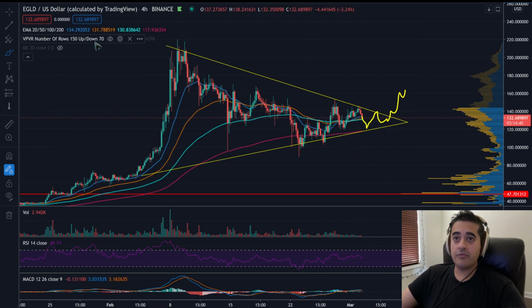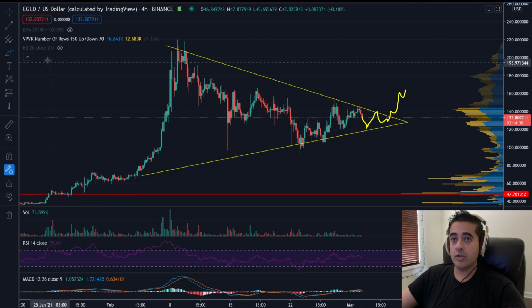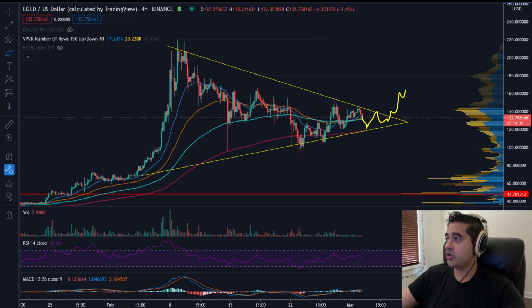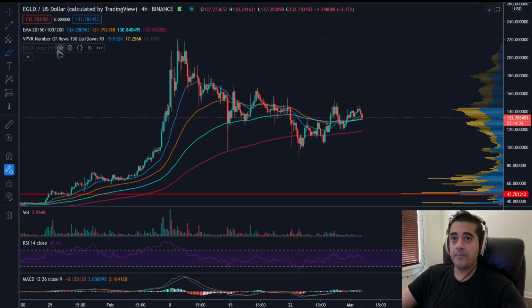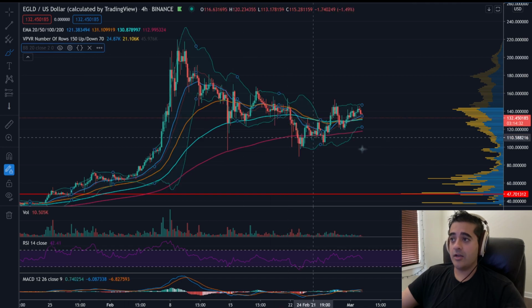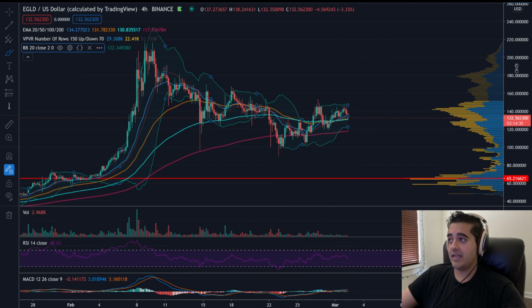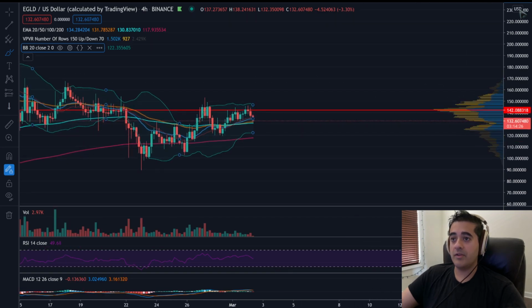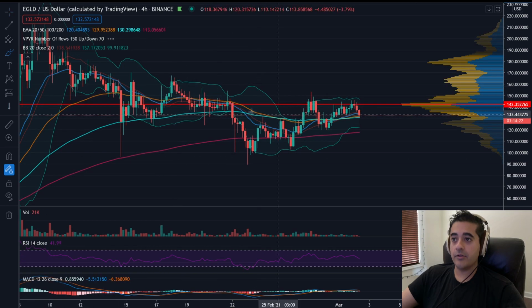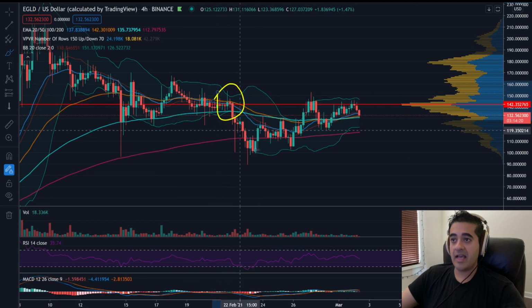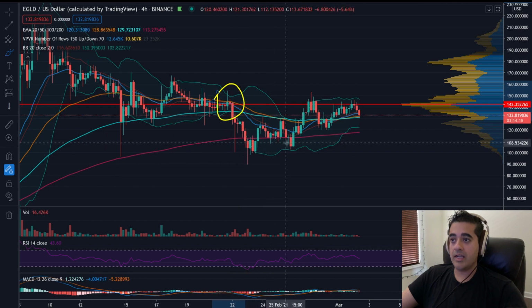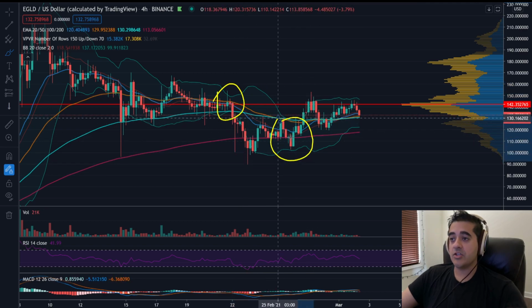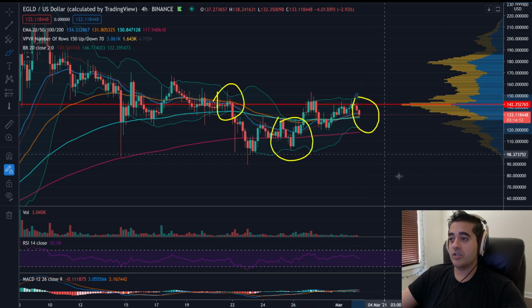The only other thing for EGLD that's really interesting to look at right now, in the spirit of keeping things short and sweet, is that the Bollinger Bands on here are starting to get constricted again. These Bollinger Bands have always been making moves when we've seen the constriction events occur. One of them we saw very clearly here. I told you about this before it happened. This one was not as constricted, but we still saw a move out of it. Now we are getting even more constricted again.